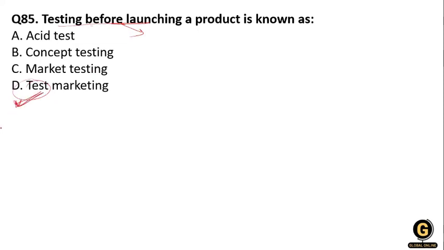So what is test marketing? It is a marketing method that aims to explore the consumer response to a product or marketing campaign by making it available on a limited basis before the wider release. Basically the consumer is exposed to the product and the campaign, and may or may not be aware that they are part of the test group. So testing before launching is test marketing. Clear? So many times the consumers are aware of this testing of the product, and many times they are not aware of it.